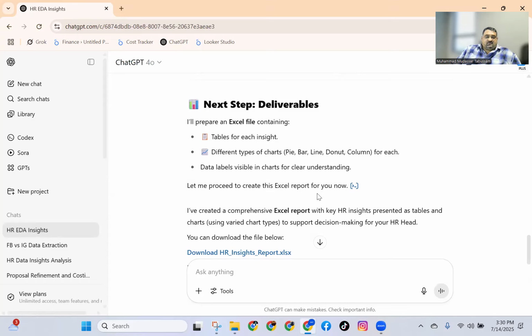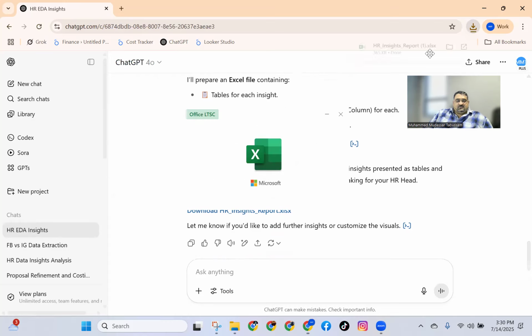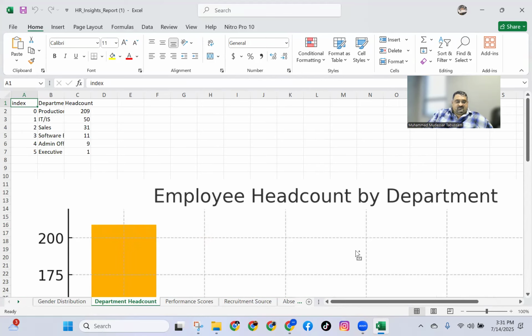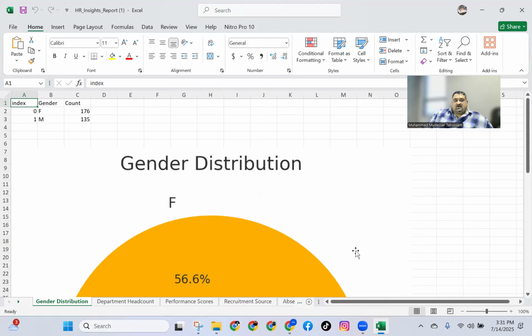Let me proceed to the Excel report for you. See, within a second it had created it. Let me see if it is working for us or not. Let me click here. It will download the file. The file is downloaded. Let's open this file and see what miracle has been done. See what it has done. Let me see where the file is. It has made the output for me.